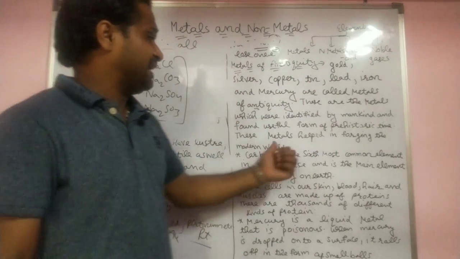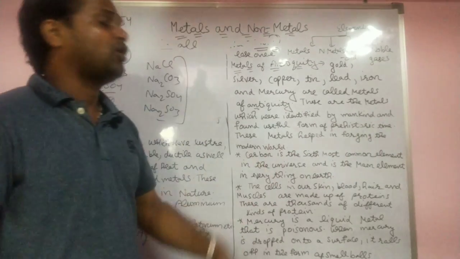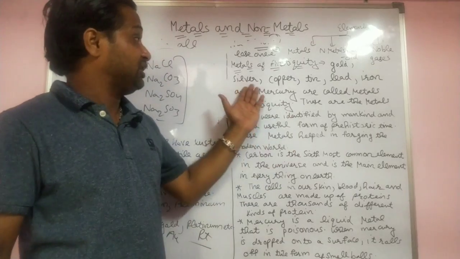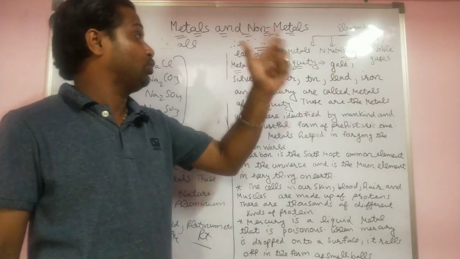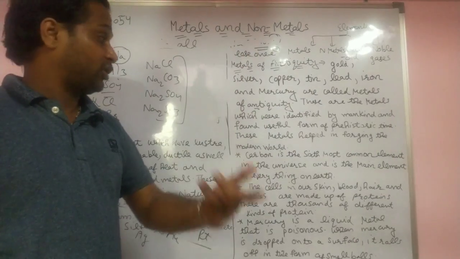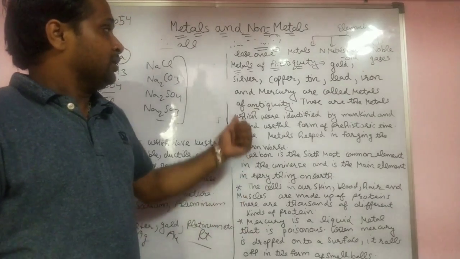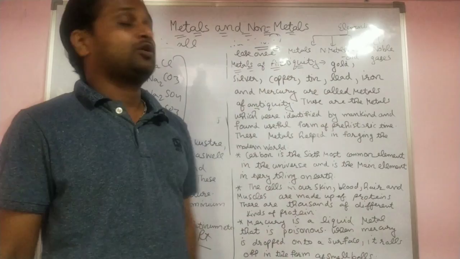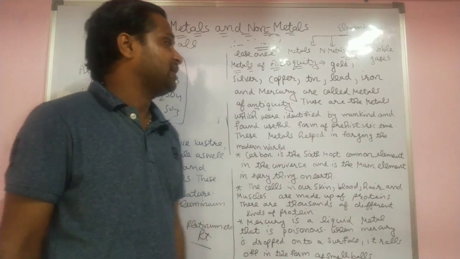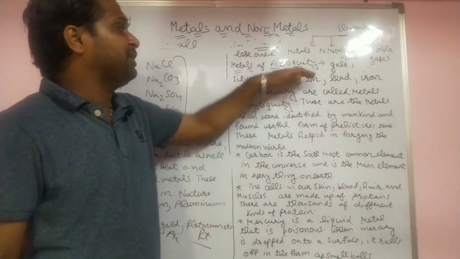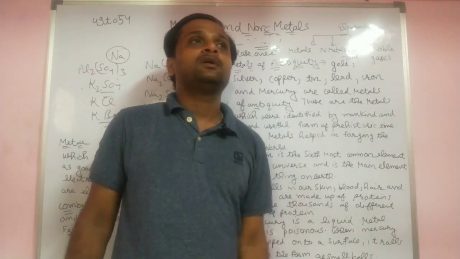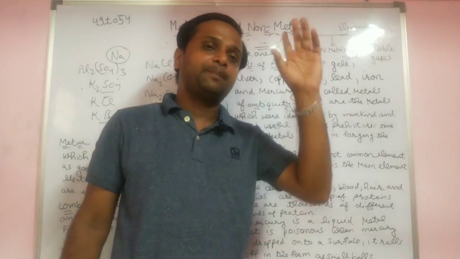Yes, these metals helped in forming the modern world. Gold and silver and these antiquities are used in modern times also. These 7 metals are a very important part of our life. Antique means used from the past time. Antiquity means used from the past time, and these are very important from the past time.